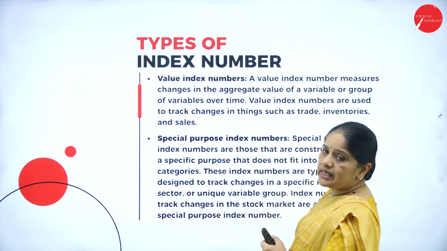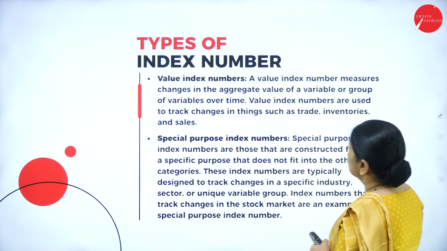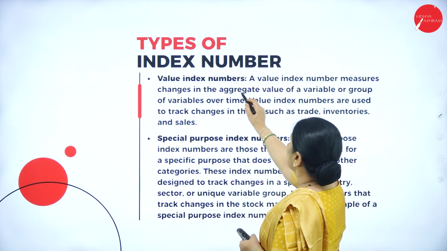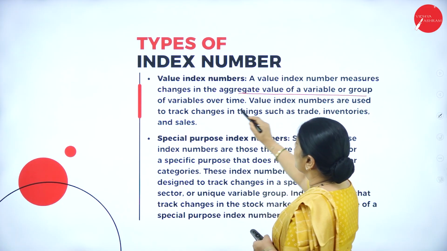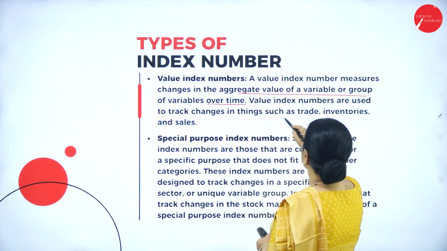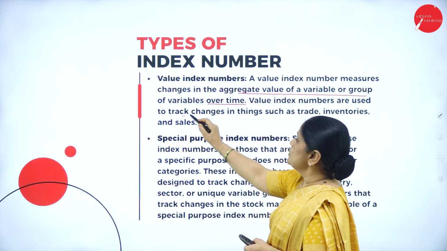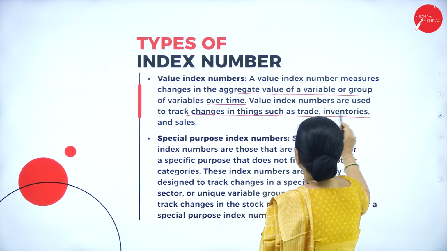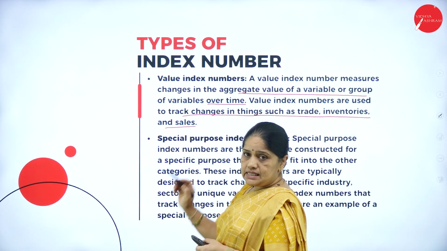Then, next one is the value index number. So, it measures the changes in the aggregate value of a variable or group of variables over time. Value index numbers are used to track changes in things such as trade, inventories, and sales.